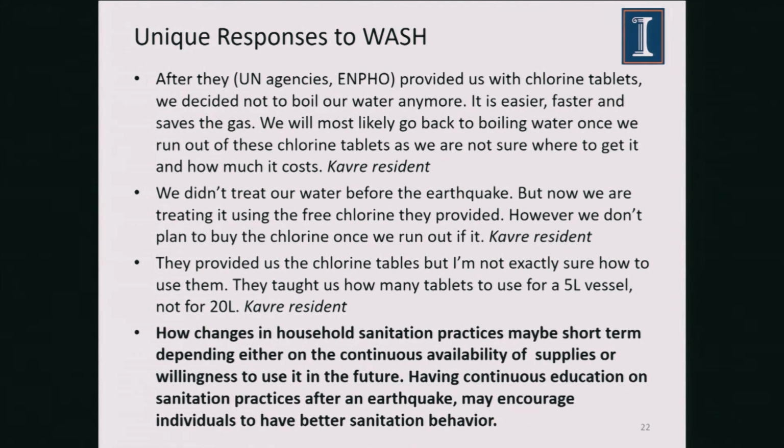So this basically talks about how changes in household sanitation practices may be short-term, depending either on the continuous availability of supplies or willingness to use them in the future. Having continuous education on sanitation practices after an earthquake may encourage individuals to have better sanitation behavior.